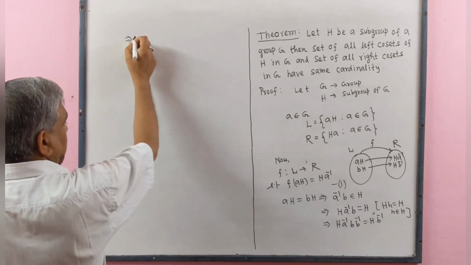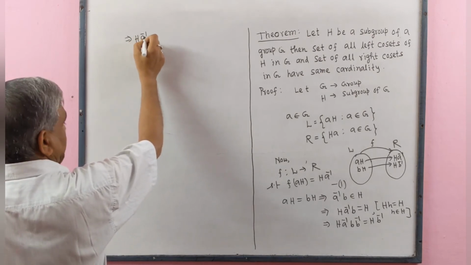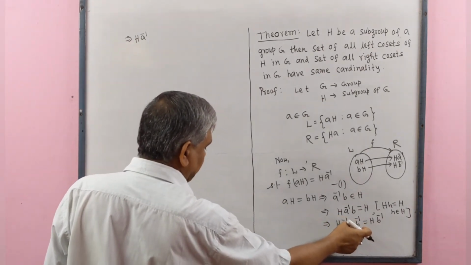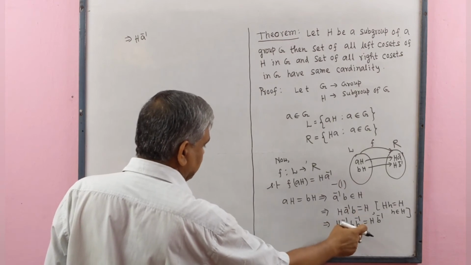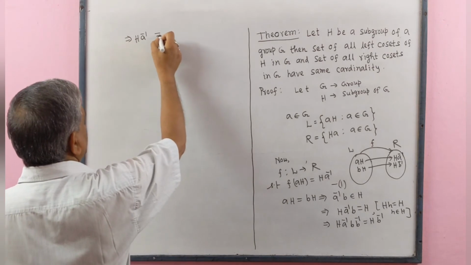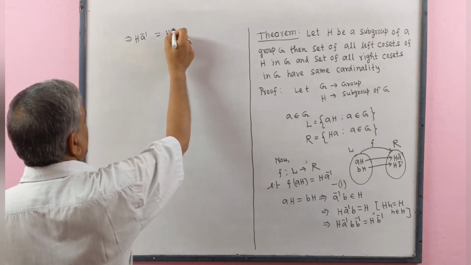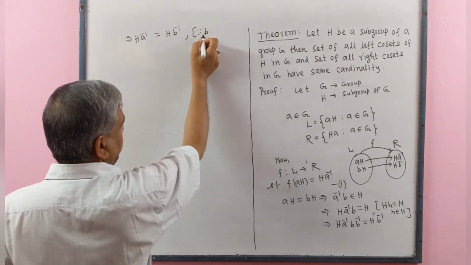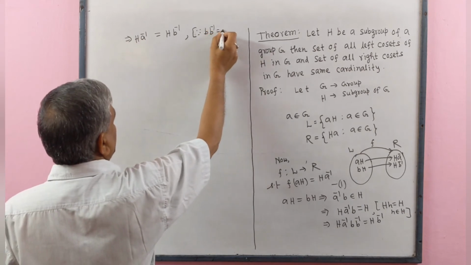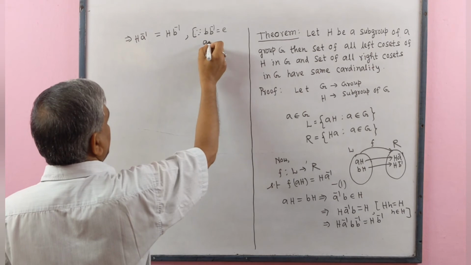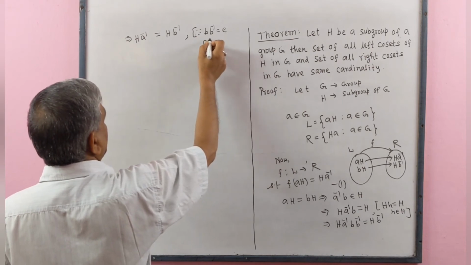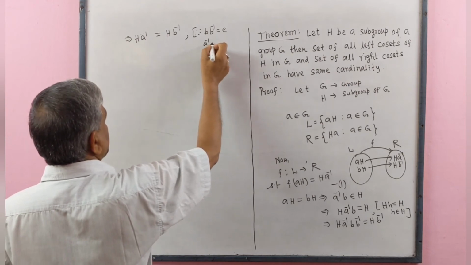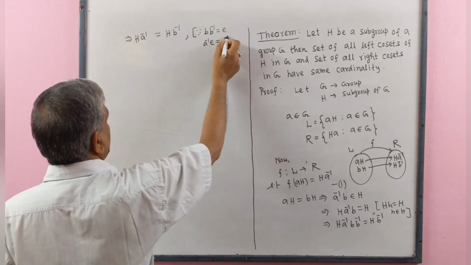which implies that Ha inverse b b inverse, where b b inverse is the identity element, and a inverse times the identity element is a inverse, equals Hb inverse. Since b b inverse equals the identity element, and a inverse identity element is a inverse.